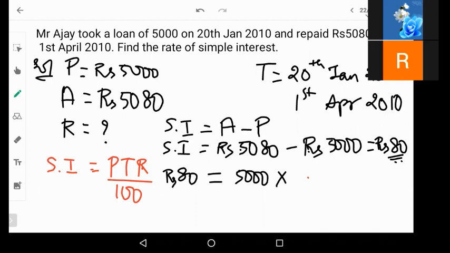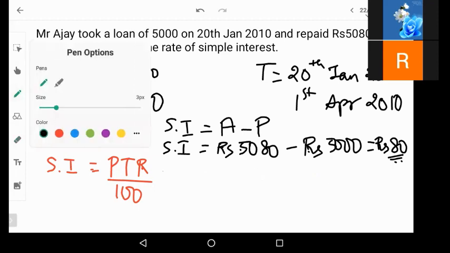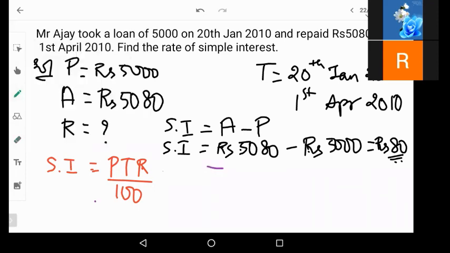Now, from 20th January, if you consider 20th January to 31st January. So calculate the time. Now in January, we have 31 days.